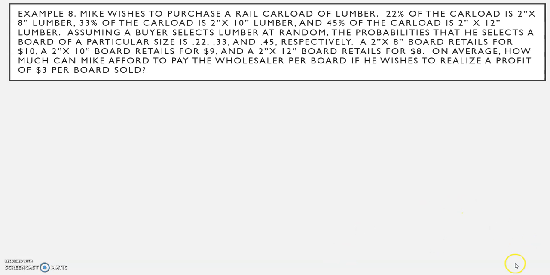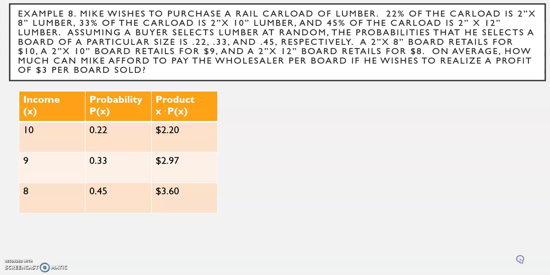Again, organizing the information in a chart. The revenue is $10, $9, and $8 per board. The probability is 0.22, 0.33, and 0.45.